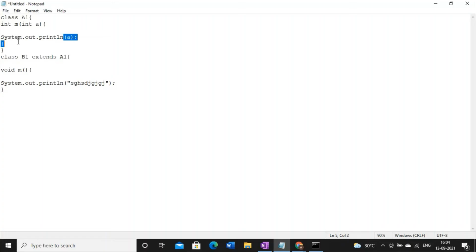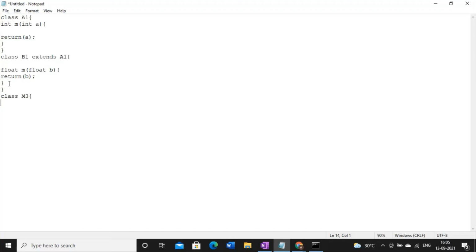Since we have the return type, we have to write the return keyword. So this is the first change. And here I am taking another variable as float, and I'm writing return b, right?